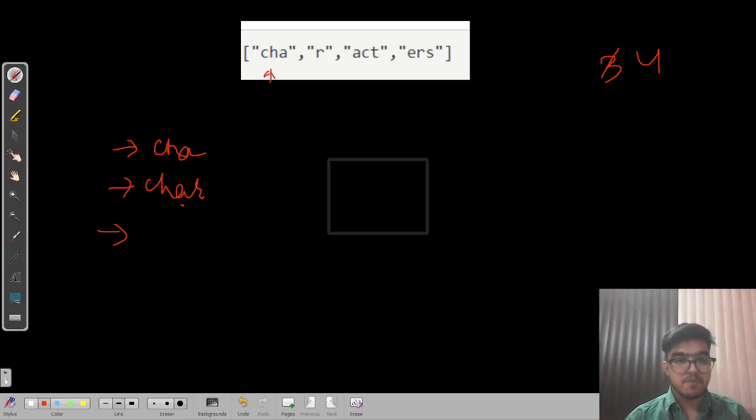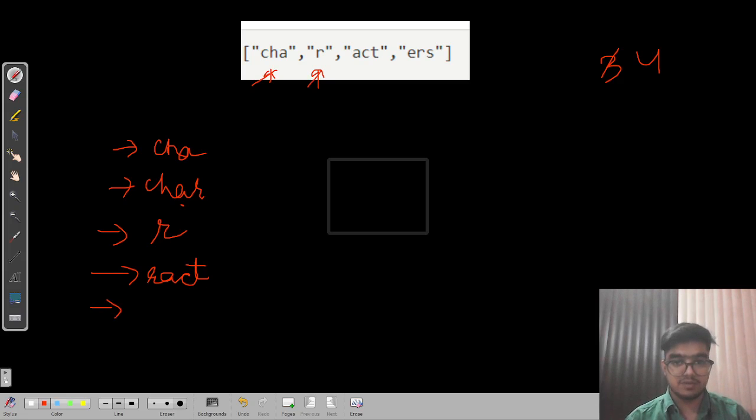Now we will take R. Is R unique? Yeah, R is unique. Can we concatenate ACT with this? Yeah. So we have RACT. Its length is 4 and we already have 4, so we don't have to update it. Can we append ERS to RACT? No, because you can see R is there, and that is not allowed.